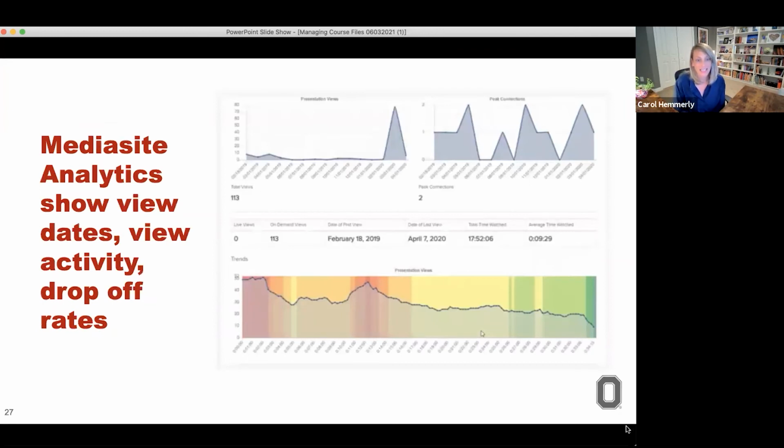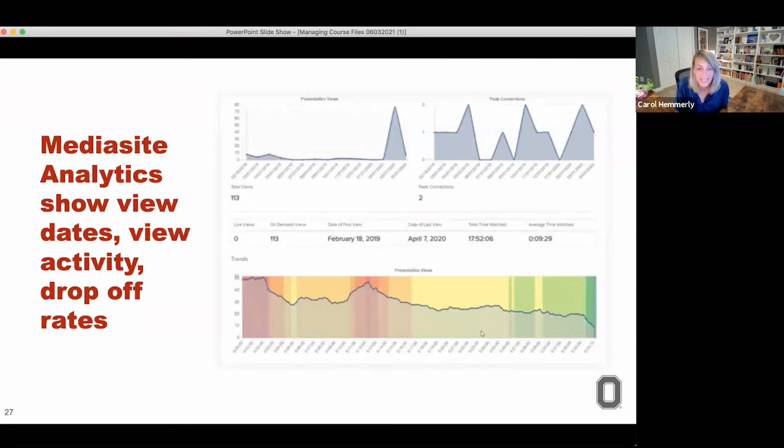Looking at this slide, this is showing some of the information that MediaSite provides to instructors about each individual video that they are using in their courses. So it shows the dates that videos are being viewed. It shows the number of times that certain videos, or this video specifically, is being viewed on certain days. So it's showing peak times. That's what you're seeing there in the upper right graph, peak times that this video is being viewed.